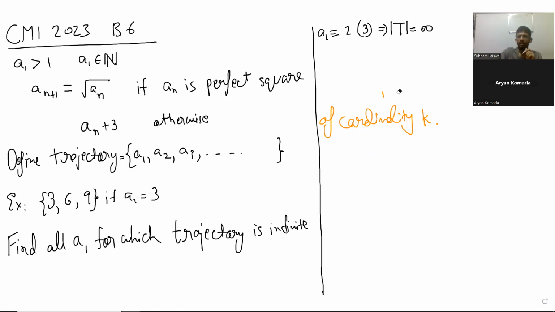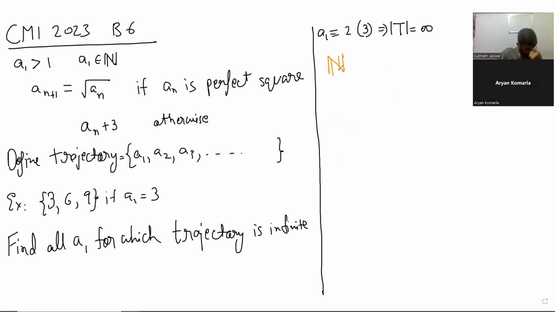And the next one is prove that there is no trajectory of cardinality 1 or 2. But how do we write that there are trajectories of all sizes? So we start with a1 as 36 to the power k.